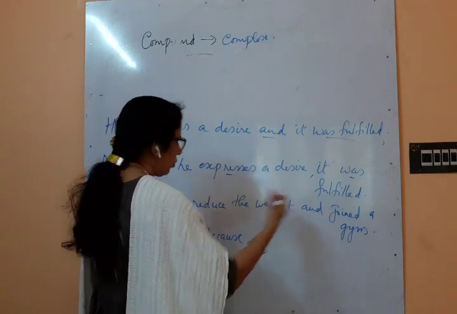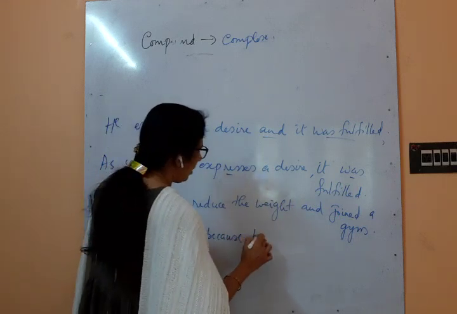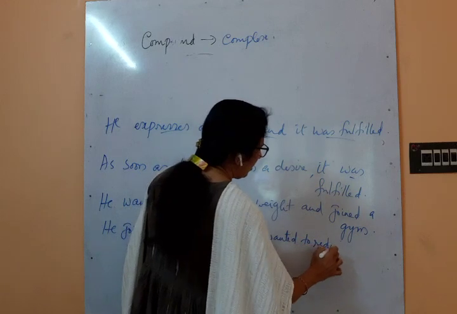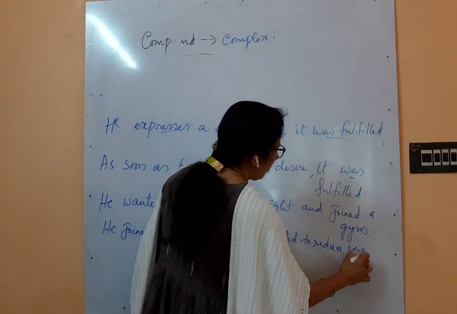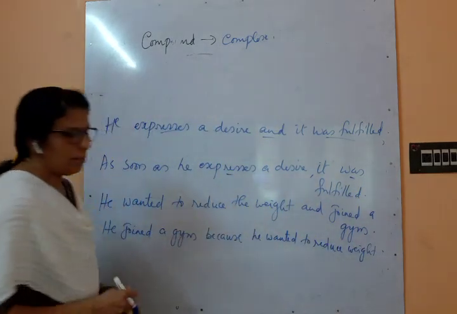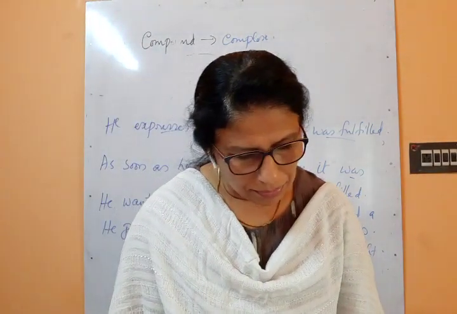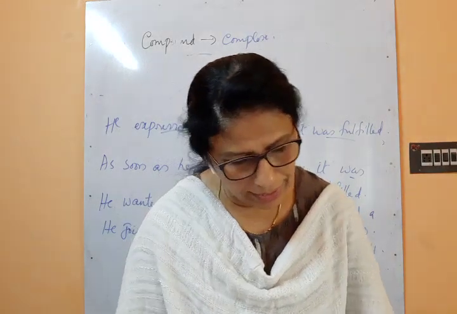Okay, what is the reason for joining the gym? He joined the gym because he wanted to reduce weight. Okay, reason, adverb clause of reason. Okay, because we have used it. So compound to complex. Okay, next example.